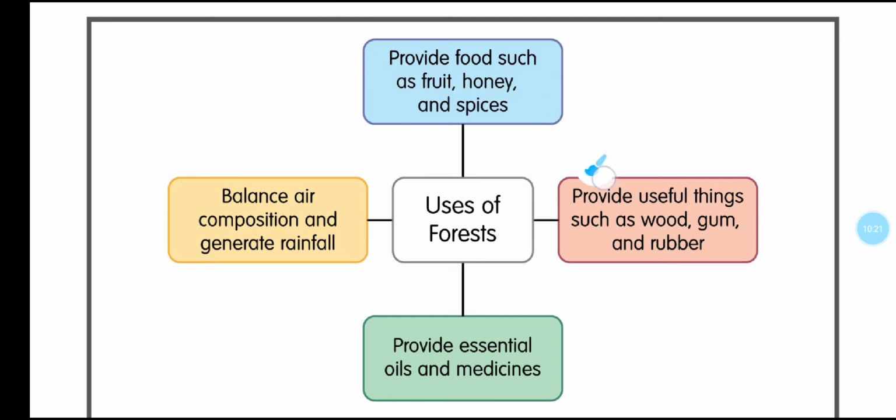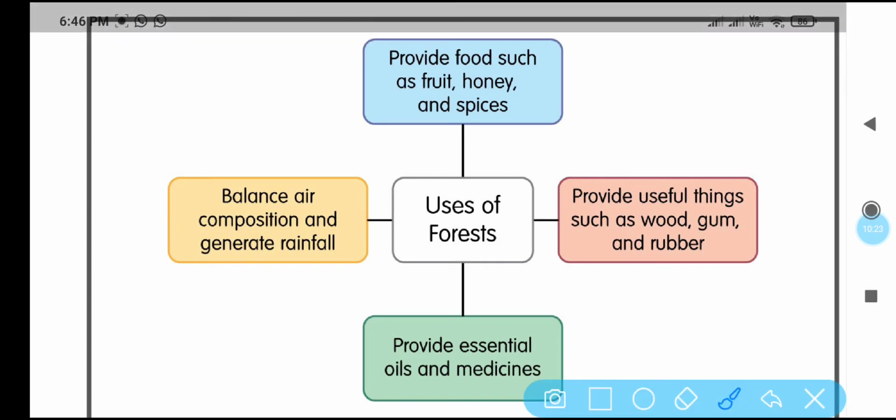They provide us wood, they are giving us fruits, they are giving us honey, they are giving us spices. These all we are getting from the forest, right? And then they help to balance air composition and give us rainfall.